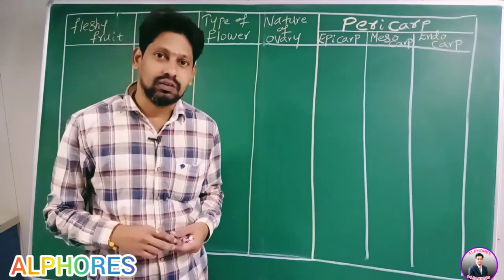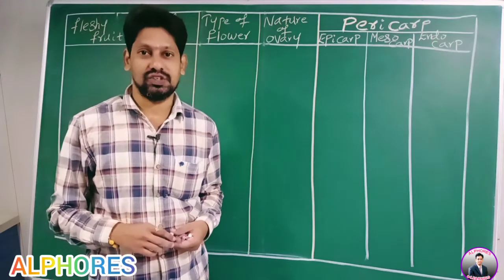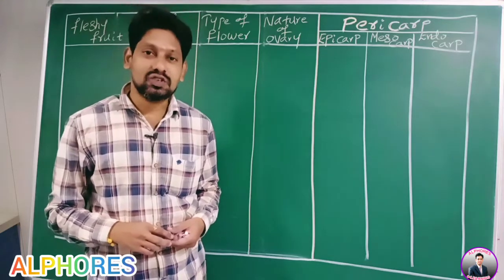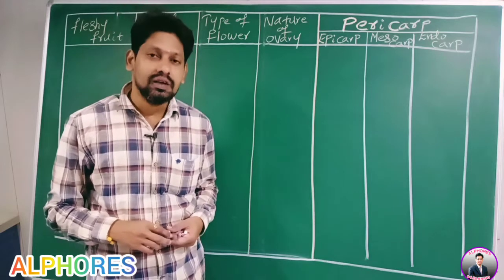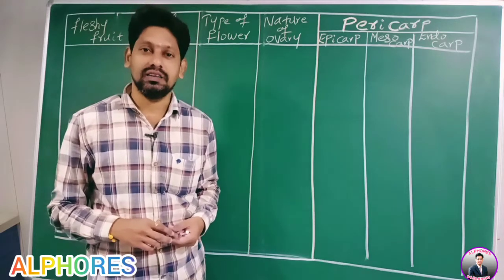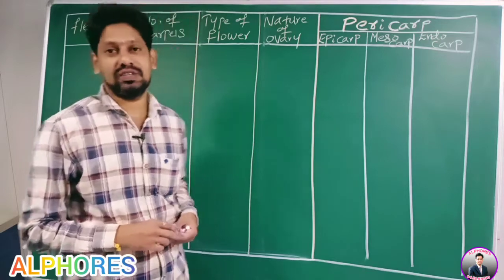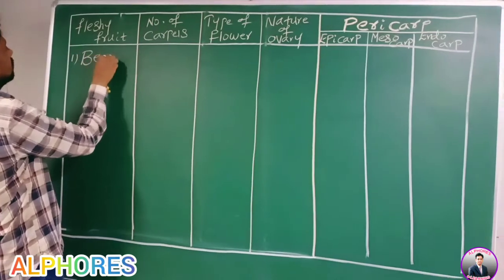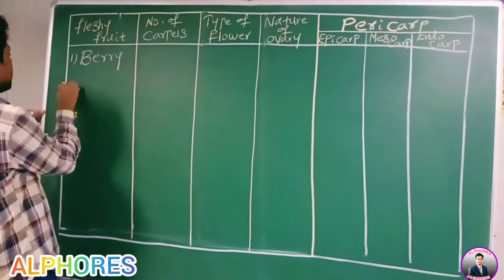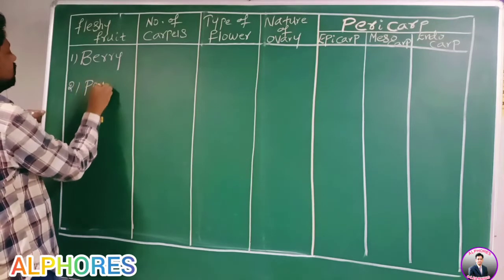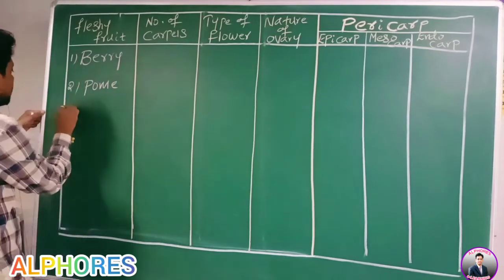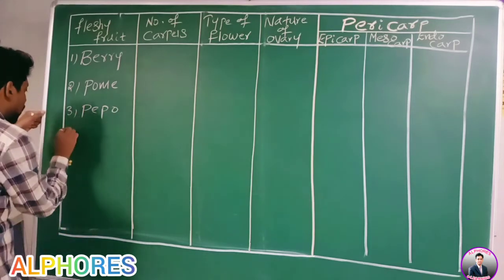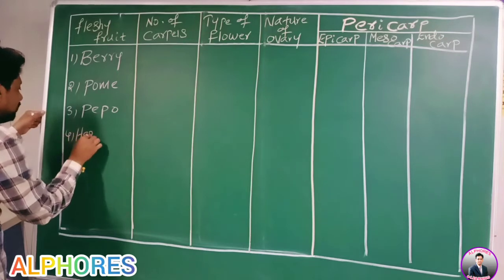In yesterday's session, we started fleshy fruits, and I told you these fleshy fruits are of various types based on the nature of pericarp. What are they? Number one, berry. Second one is pome. Third one is pepo. Fourth one is hesperidium.